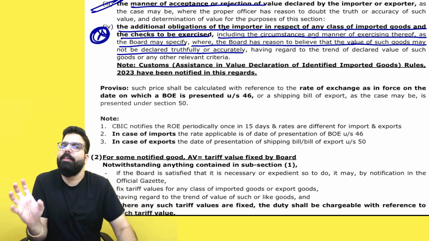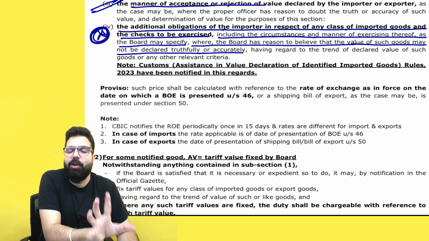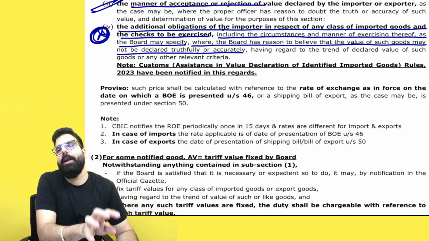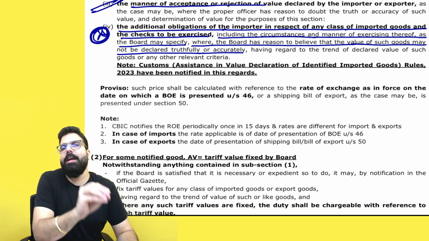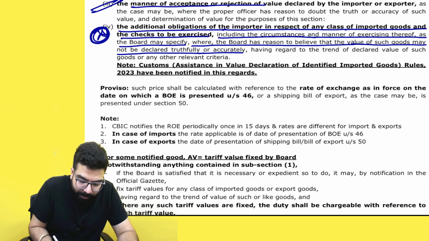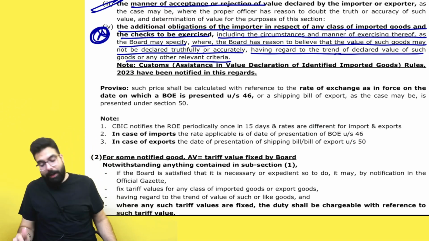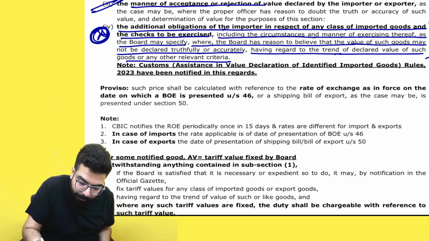The board, the CBIC, can identify those goods, and for those identified goods, they can tell the importer that when you are filing the bill of entry, you have to provide this additional detail. These are the additional checks which will be implemented. They are telling over here that, having regard to the trend of the declared value of such goods or any other criteria. The same thing I have already told over here.